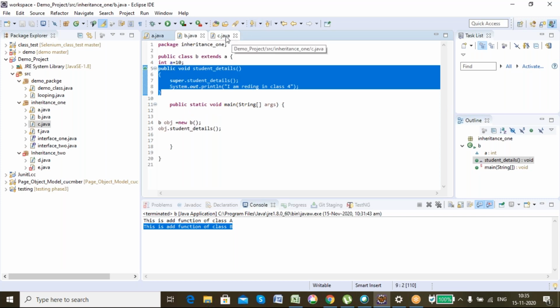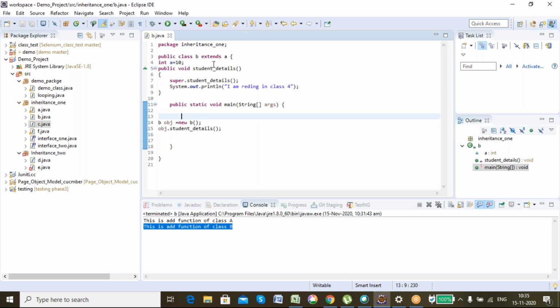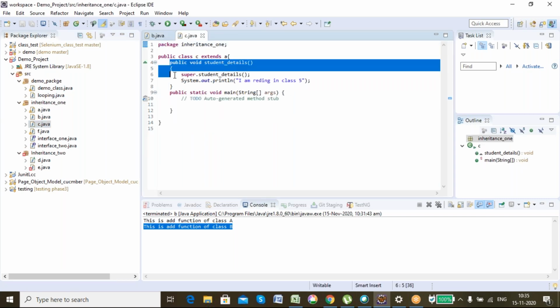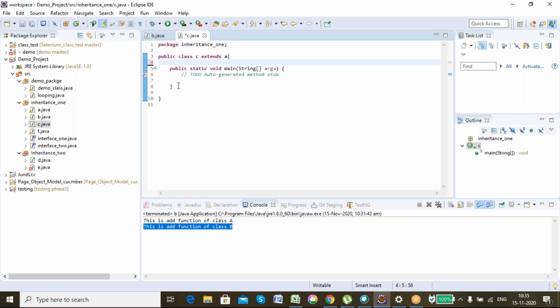Now we'll learn about constructors. Even though I am not defining a constructor, Java has its own default constructor.